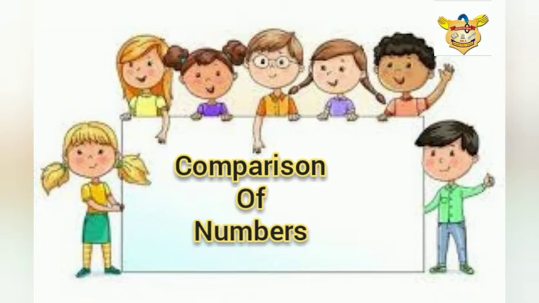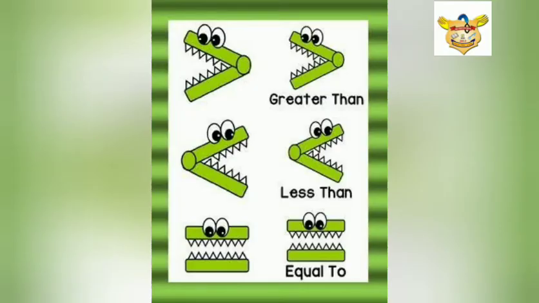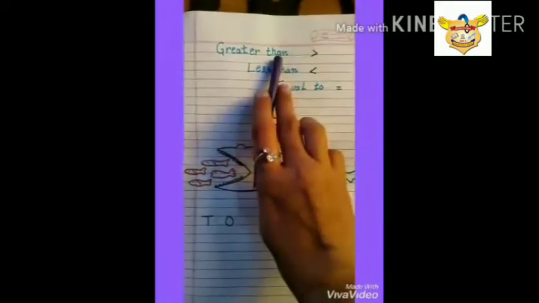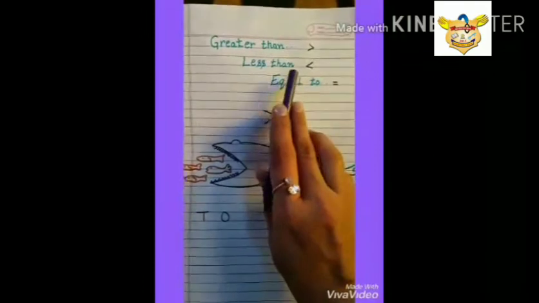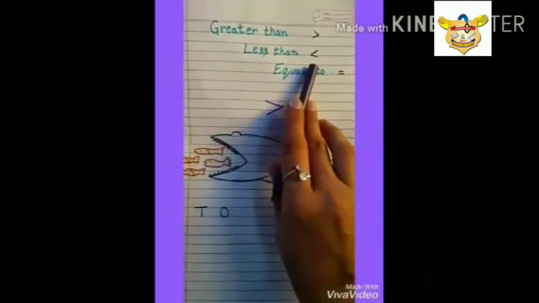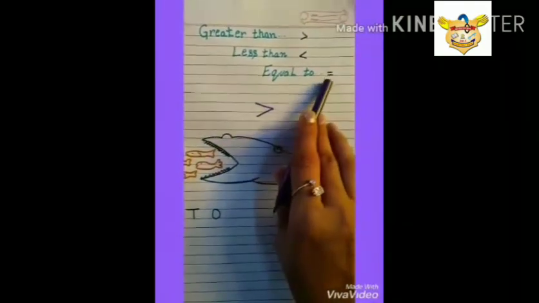Now, let us understand how to show comparison of numbers with the help of its sign. This sign is greater than. This sign is less than. And this sign is equals to.